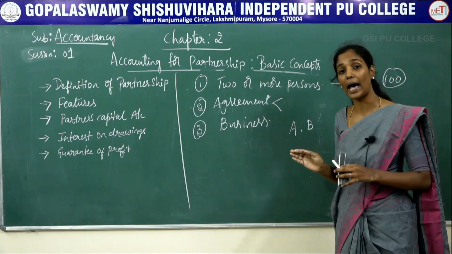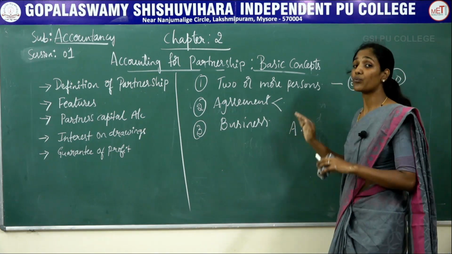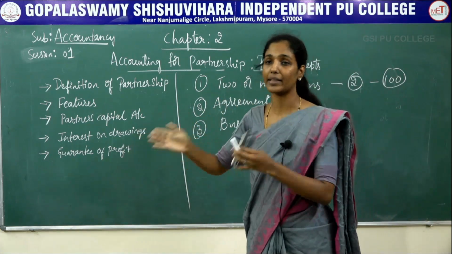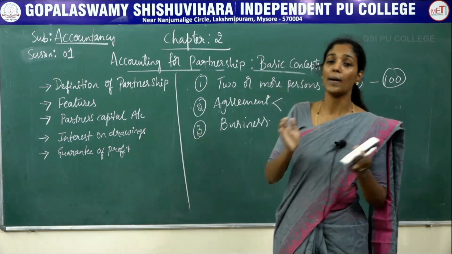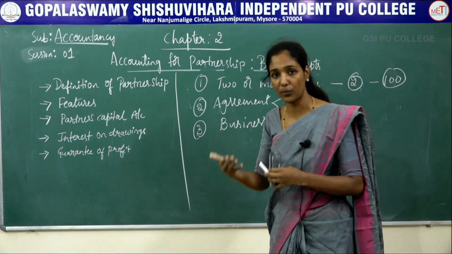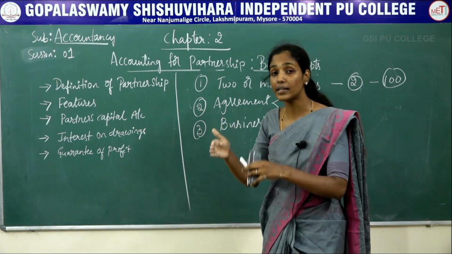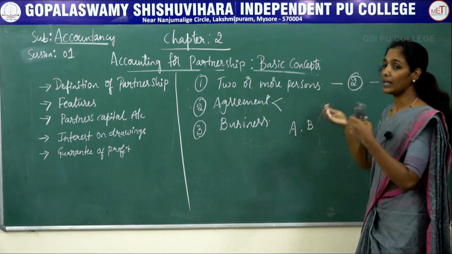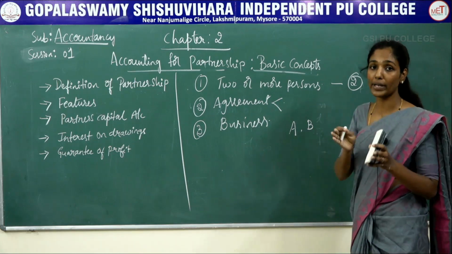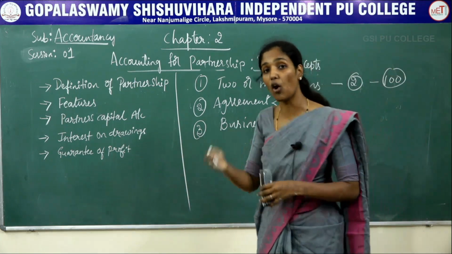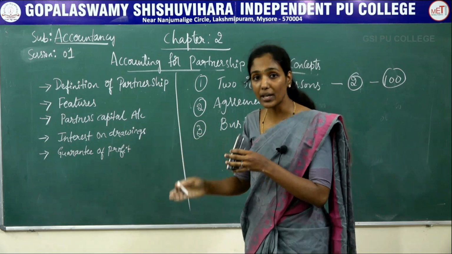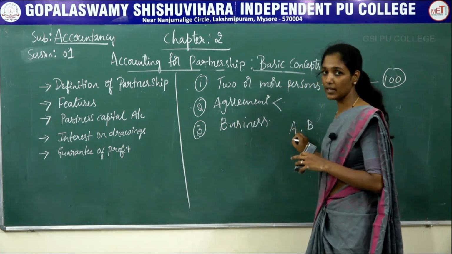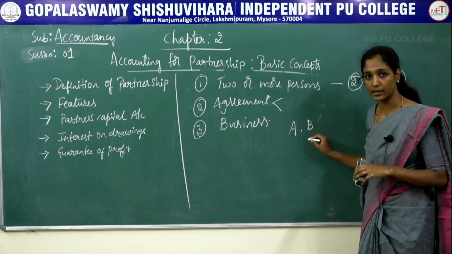They are not called partners. If the same persons jointly purchase a plot of land and are engaged in the business of purchase or sale of plots of land, then they will be considered as partners. Here they have to be involved in purchase and sale of property with the motive of earning profit. Then only it will be called business and they will be called partners.